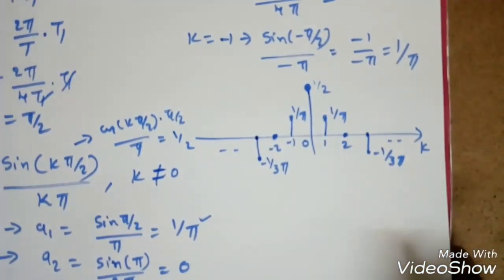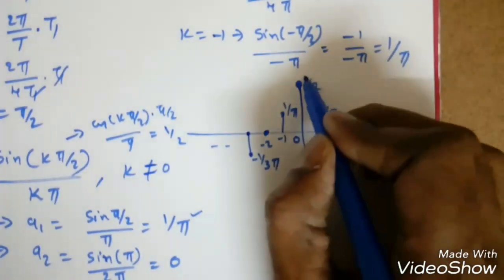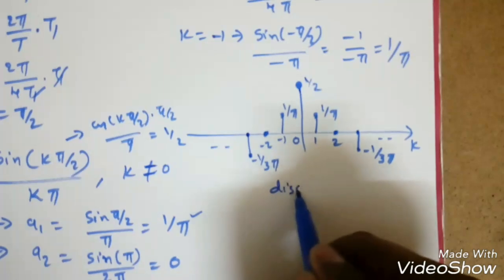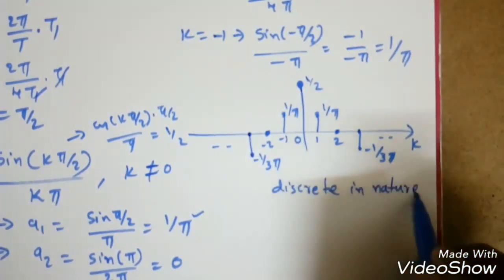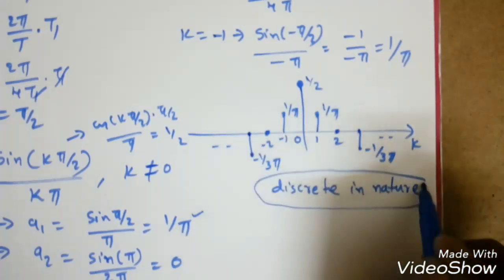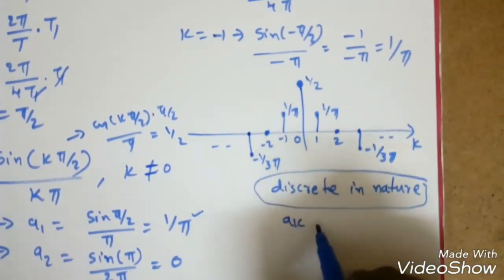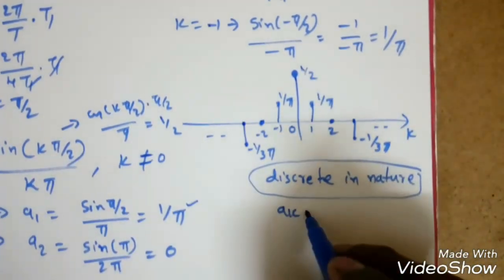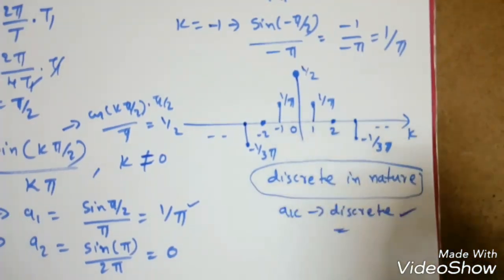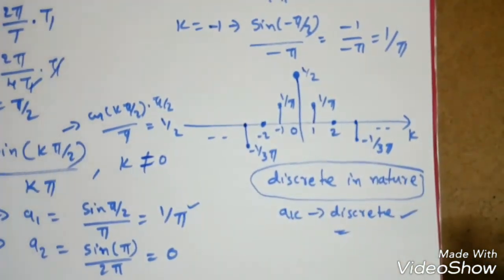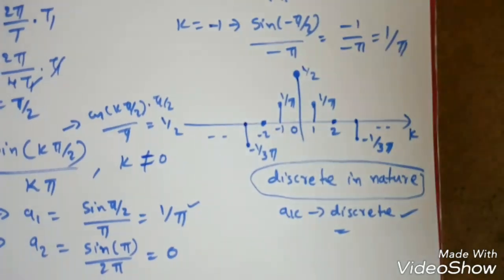Now if you see the Fourier coefficients, they are discrete in nature, right? So remember this point: the a_k for continuous time signals is discrete in form. So this is how to find the Fourier series coefficients.